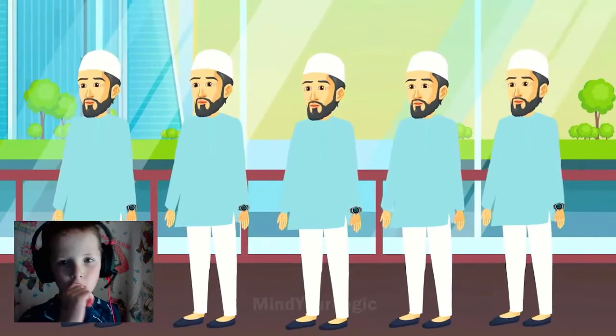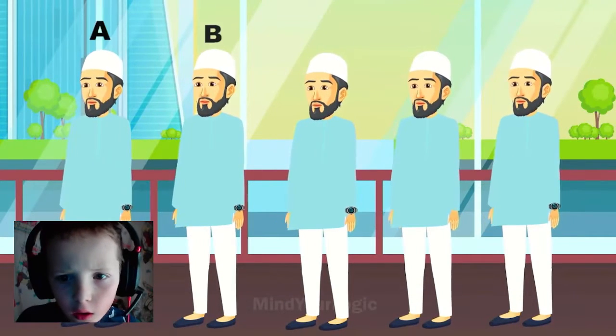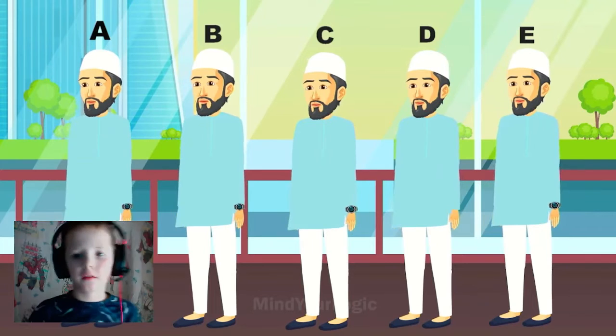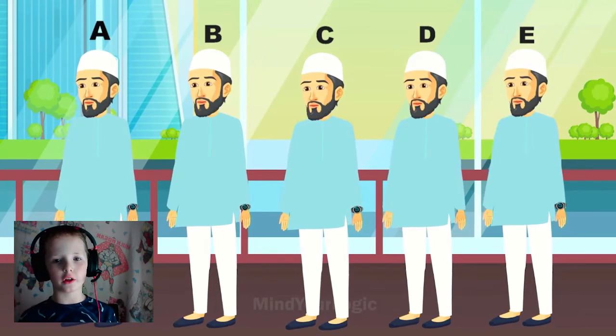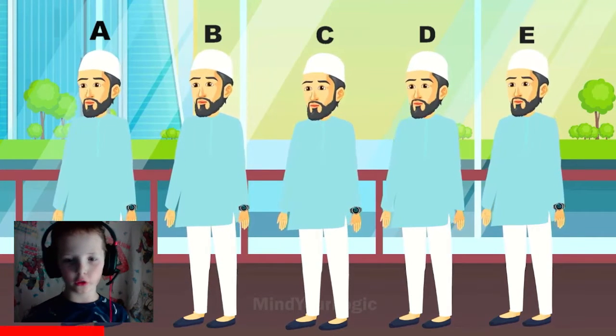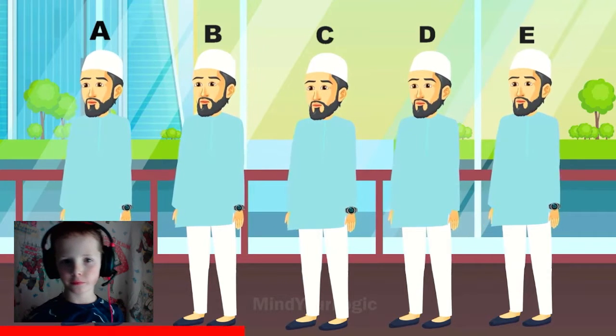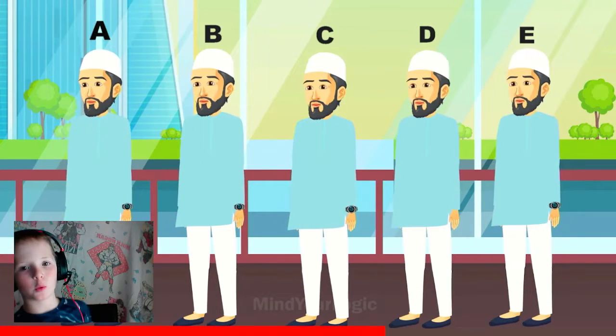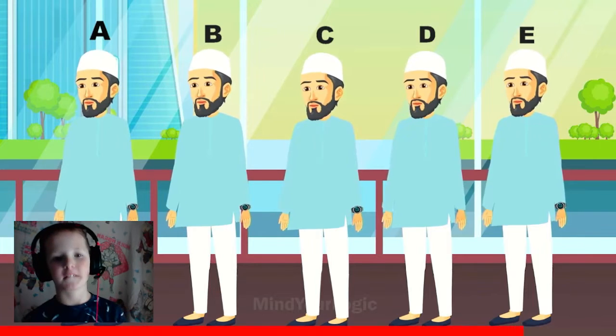Can you guess which one of these is the real Osama? A, B, C, D, or E? Think carefully and let me know your answer in the comments. D's the only one that doesn't have a watch. Come on, give it to me.